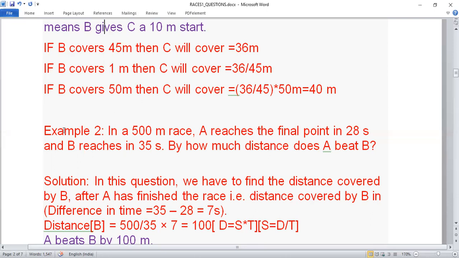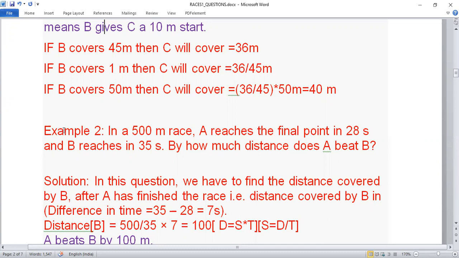So if they have the same speed only, then we can take 7 seconds. I didn't understand how. Listen to me, let us take one example. Suppose Akash and Shashwat both are running a race of 500 meters. Akash reaches in 28 seconds and Shashwat reaches in 35 seconds. Is it possible? Yes. You are reaching in 28 seconds, you are the winner. He is reaching in 35 seconds, he is the loser. So he lost to you by 7 seconds.